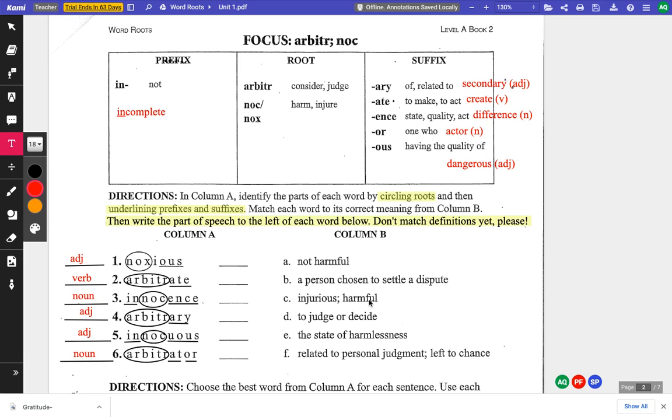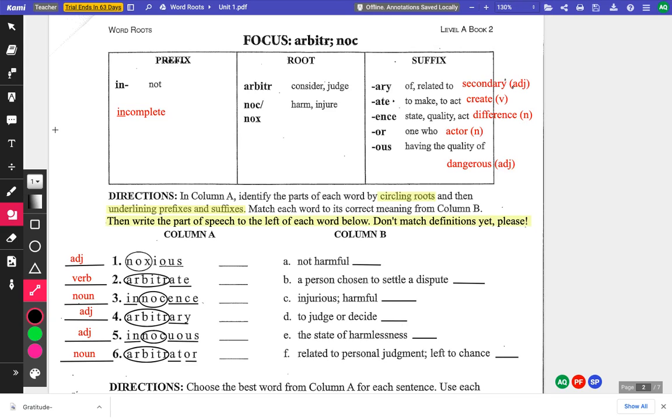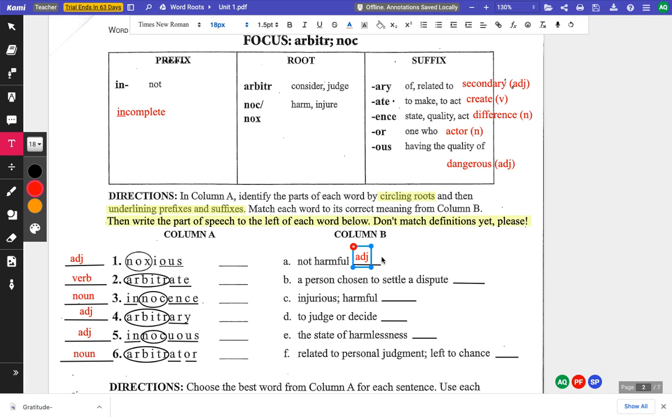a look at these definitions and see if we can figure out what type of word each one is defining. I'm going to be adding a line after each one. I want you to do the very same thing on your paper. Okay, now your paper should look like this. We're going to identify the type of word that is being defined. Not harmful. It sounds like we're describing something as being not harmful. The next one says a person chosen to settle a dispute.